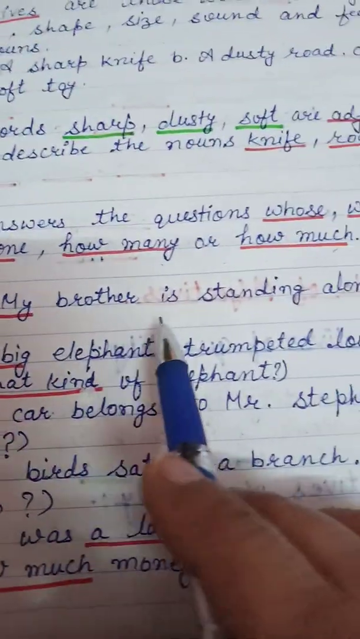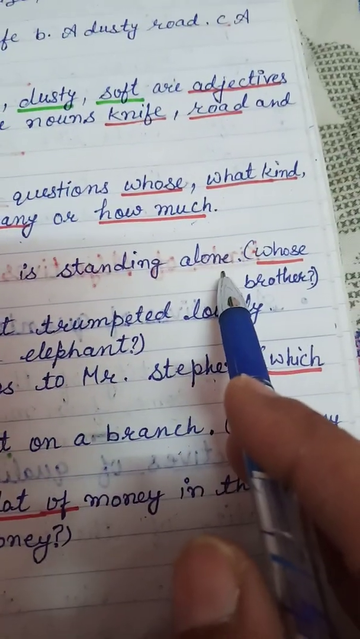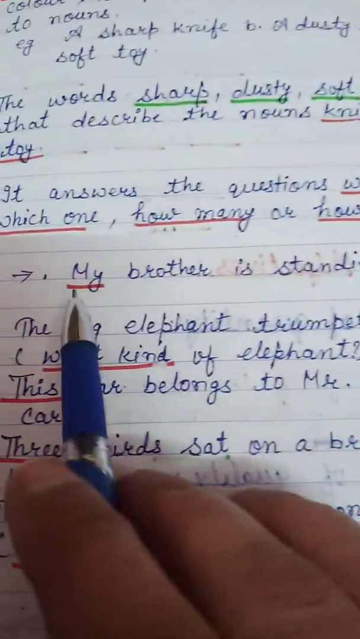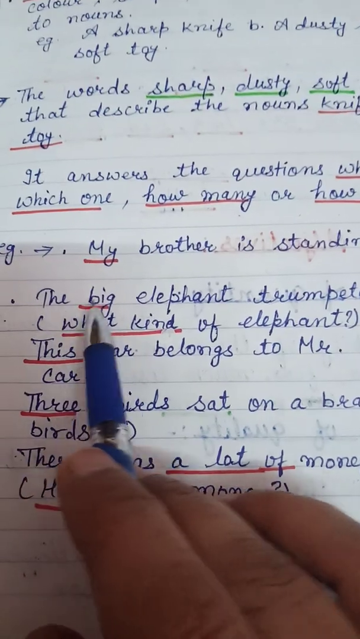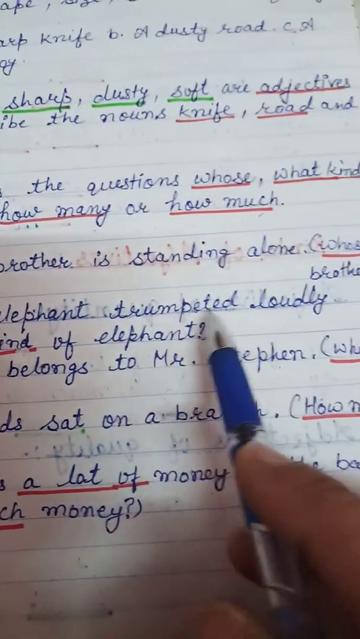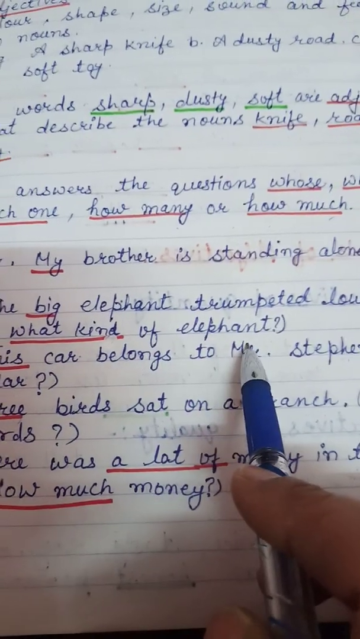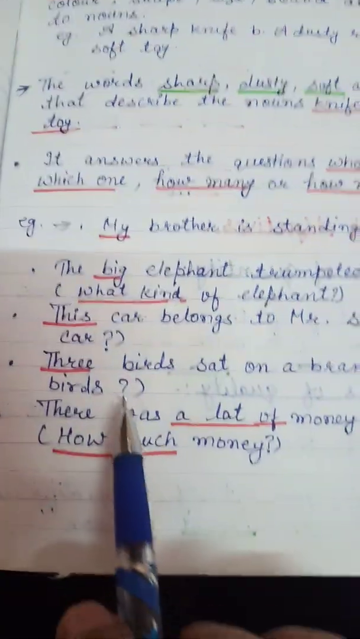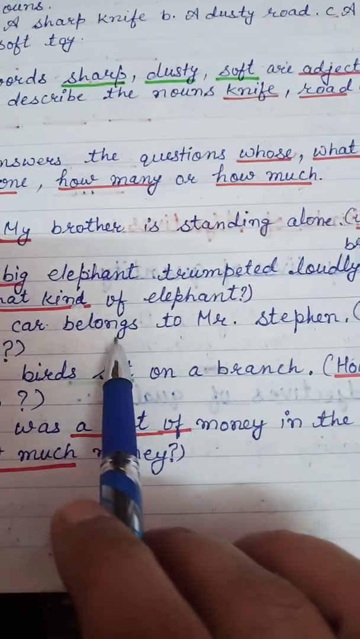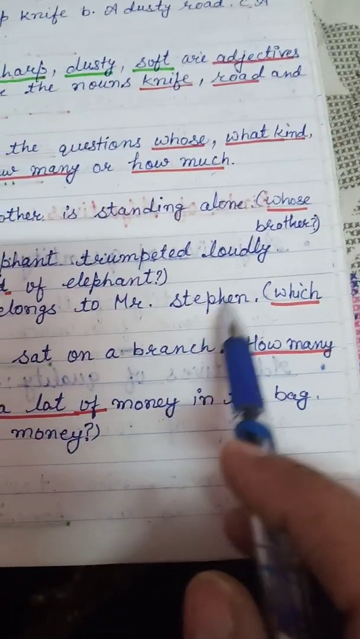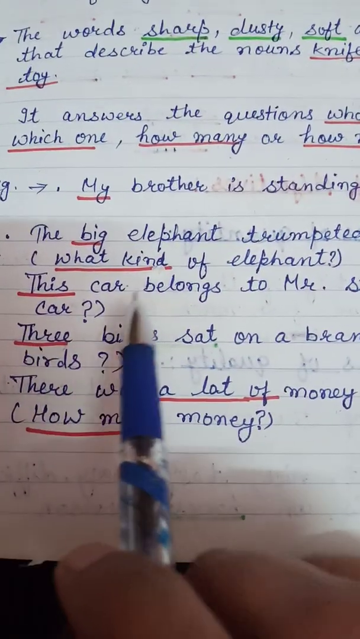Example: my brother is standing alone. Whose brother? My brother. The big elephant trumpeted loudly. What kind of elephant? Big elephant. This car belongs to Mr. Stephen. Which car? This car.